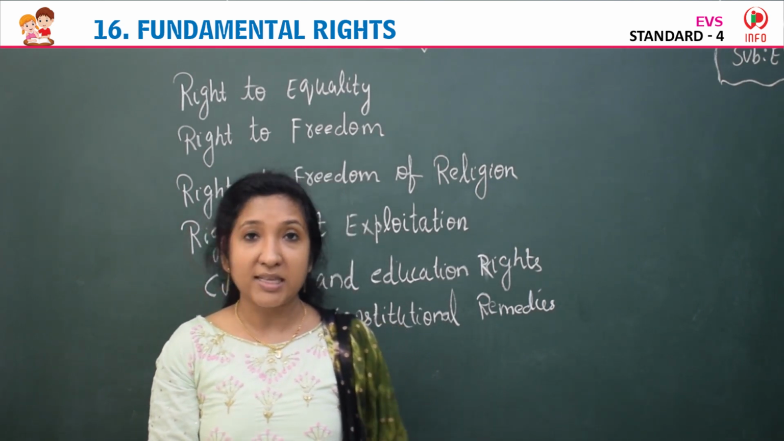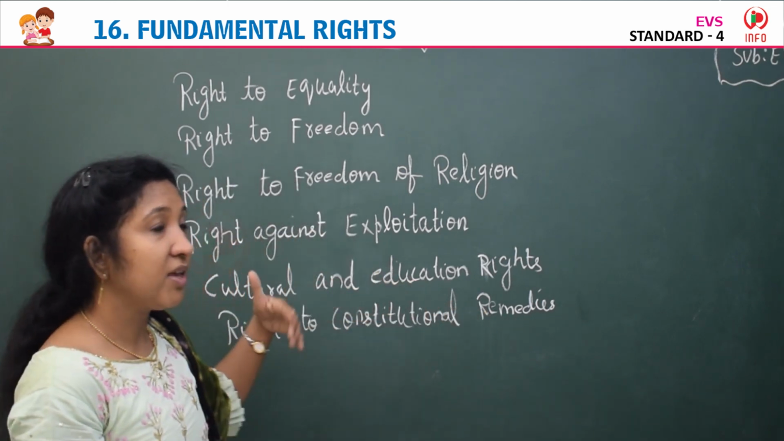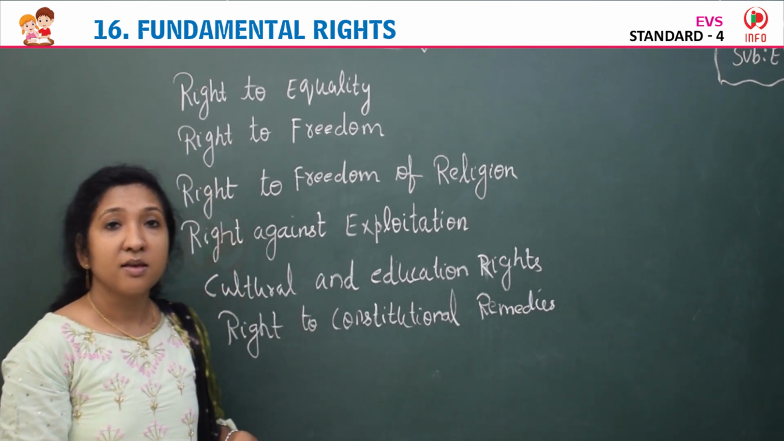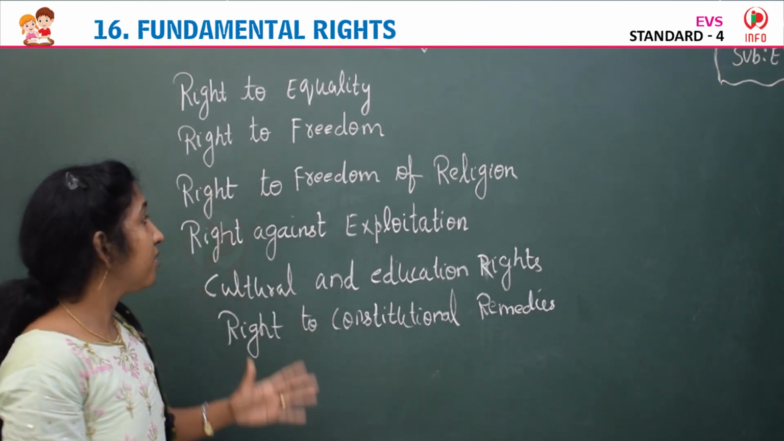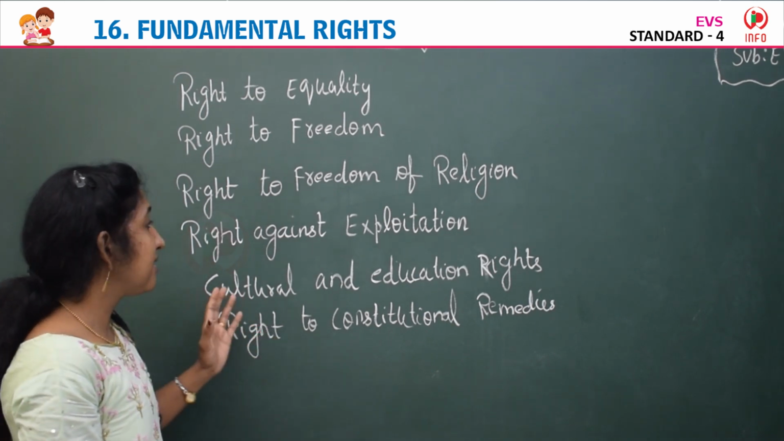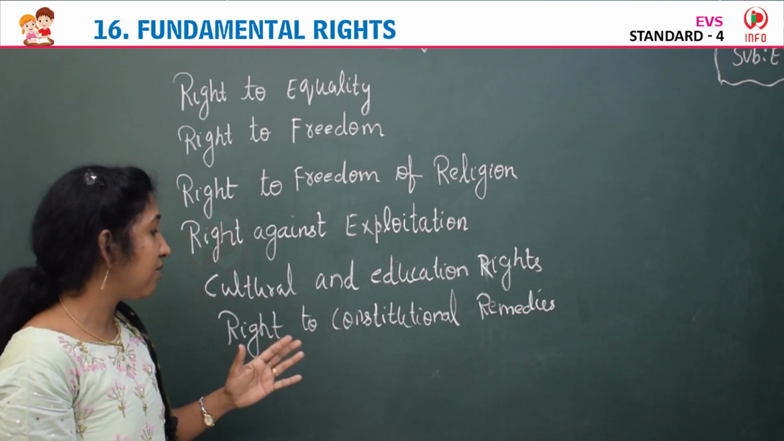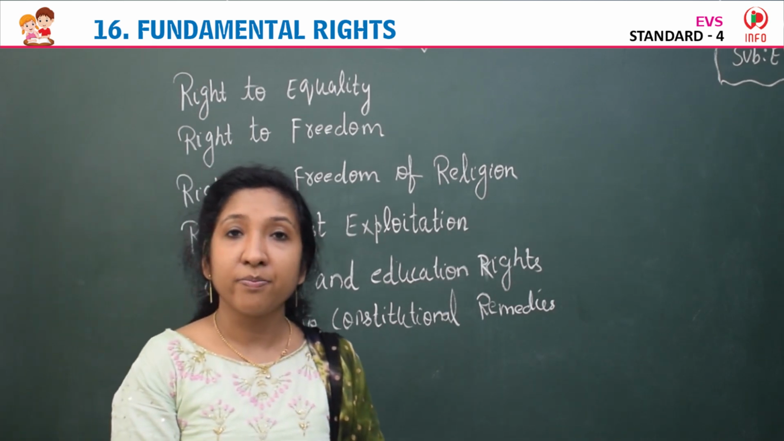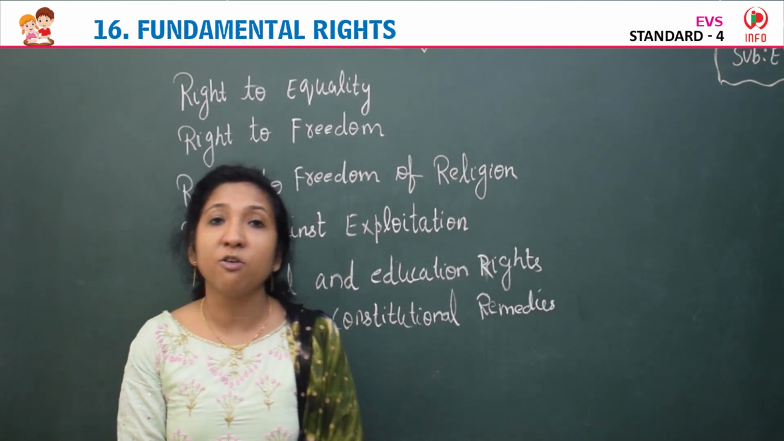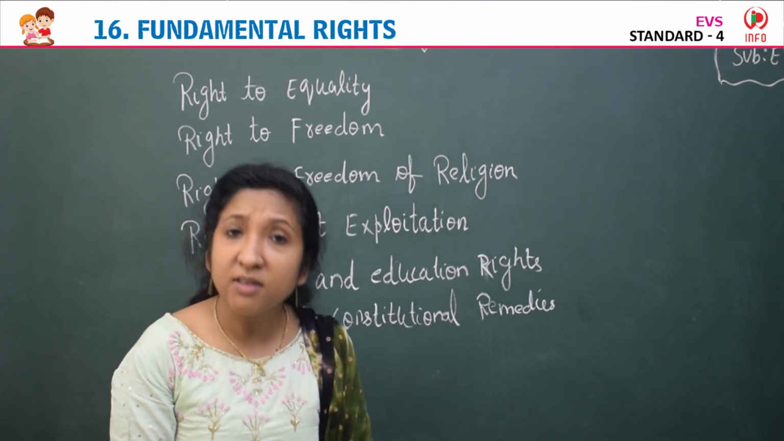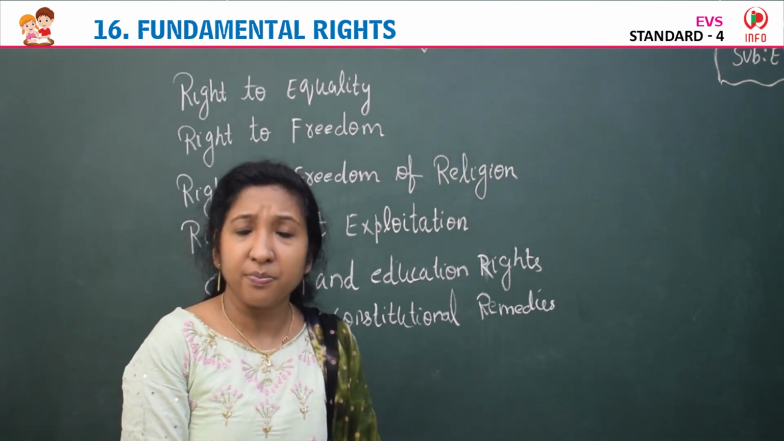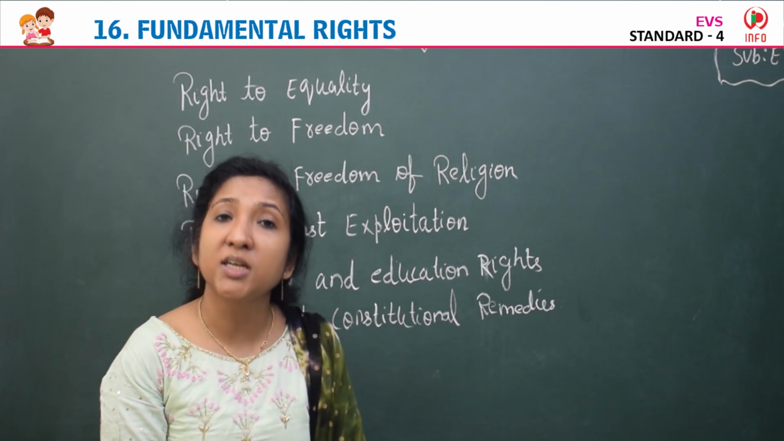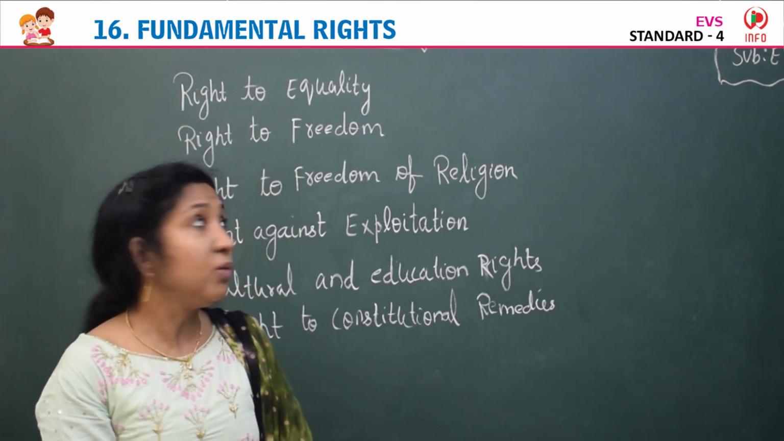So the main fundamental rights that we got from the constitution are: right to equality, right to freedom, right to freedom of religion, right against exploitation, cultural and educational rights, and right to constitutional remedies. So what is right to equality? All are treated equally before law. Whatever the religion, the caste, the creed, the faith, the color, the gender, whatever it is, all are equal. All are treated equally before law. That is right to equality.